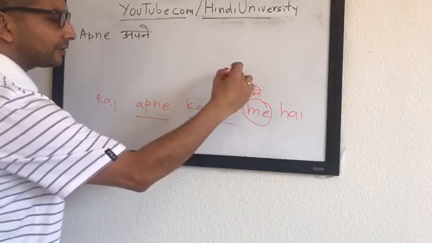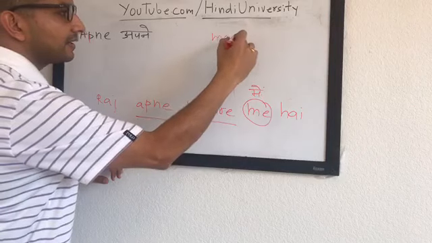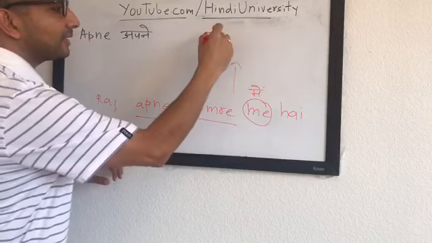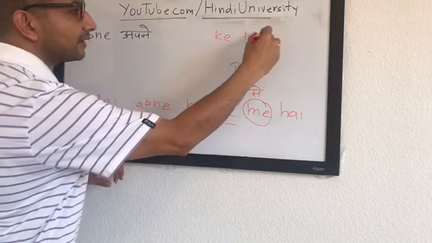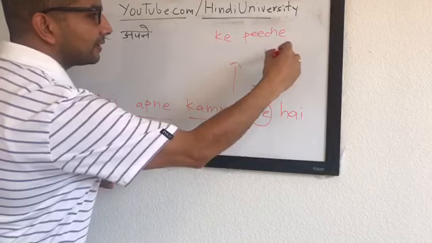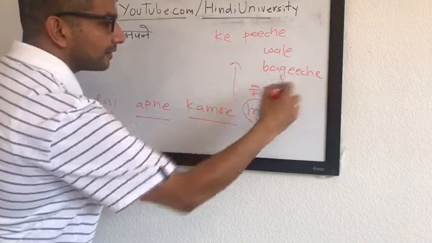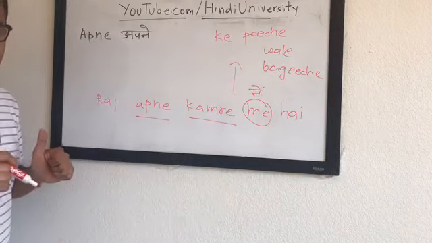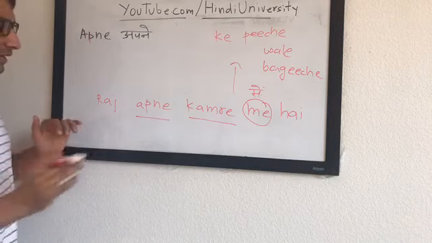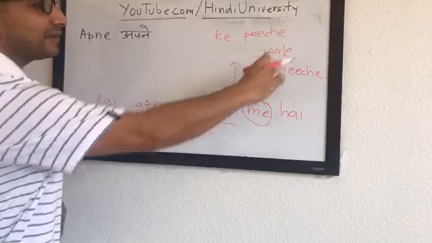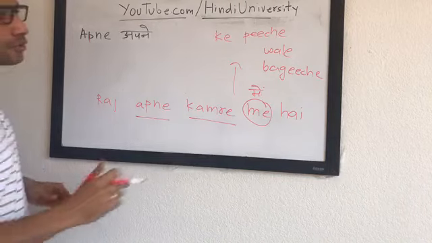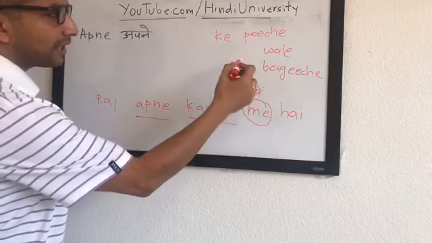But let's say, राज अपने कमरे के पीछे वाले बगीचे में है. Okay. Is that what you were saying? Yeah, something like that. A longer sentence, right? राज अपने कमरे के पीछे वाले बगीचे में है, right? So let's see how it is working.